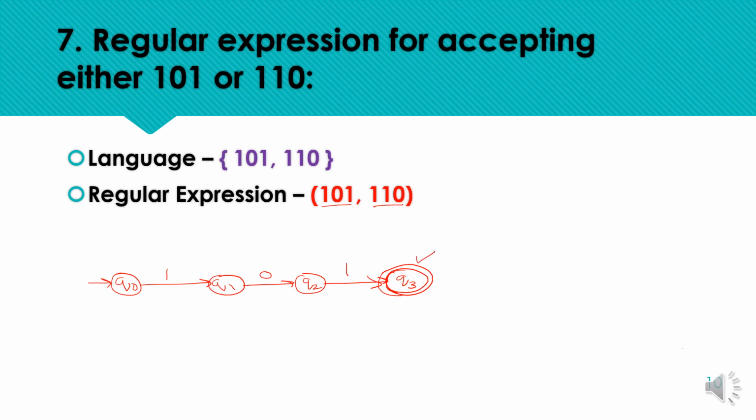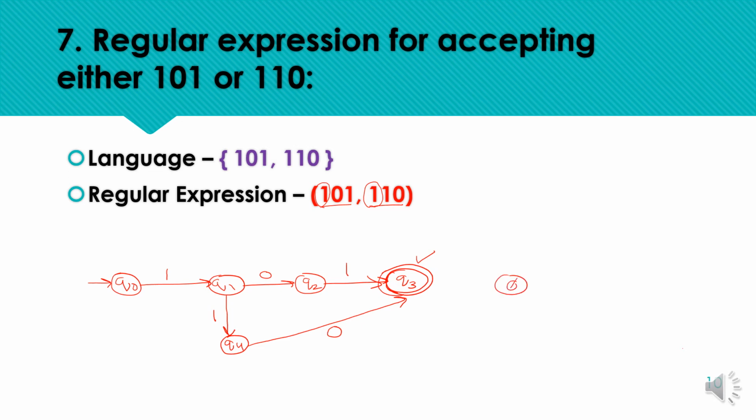Now for the next pattern, that is 110, as both the patterns have the first input symbol as a common symbol, we can use a common transition for the first input symbol from Q0 to Q1. Starting from Q1, we need 1 for the second pattern, and the state is Q4, and from Q4 for acceptance we need input symbol 0. So these two paths are used for these two patterns, and all other remaining input symbols' transitions should move to the dead state only.